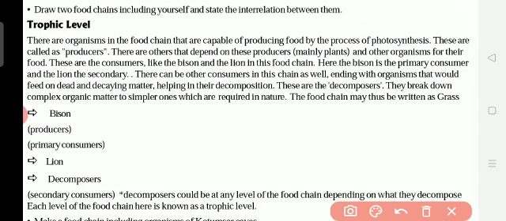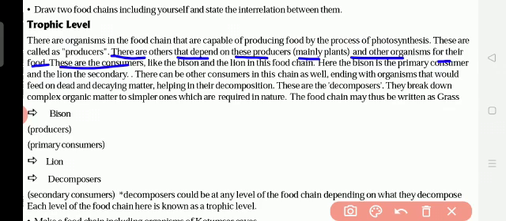So the plant food chain starts, capable of producing food by the process of photosynthesis, and plants are called producers. Okay, so mostly the food chain starts with the plants, because plants are the producers. Plants give the vegetables and fruits. Okay, so there are others that depend on these producers, mainly plants, and other organisms for their food.